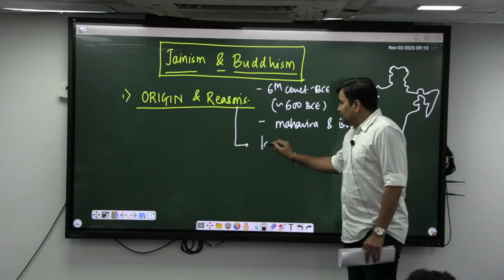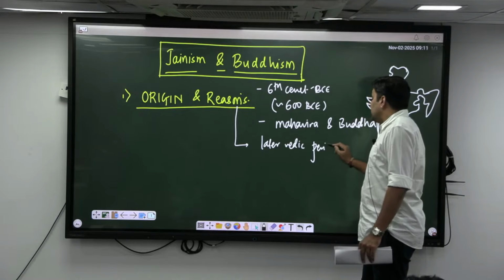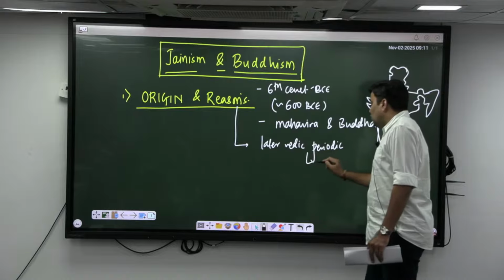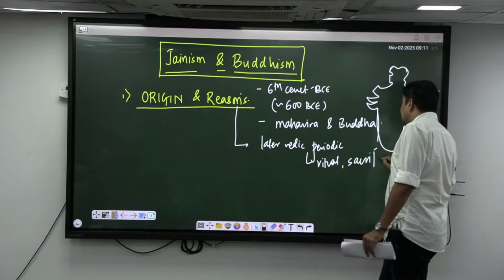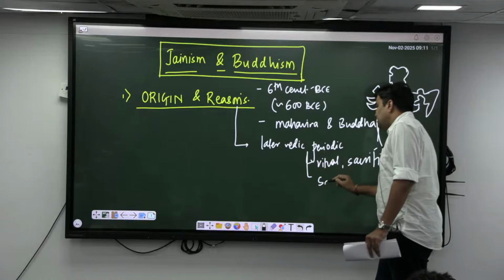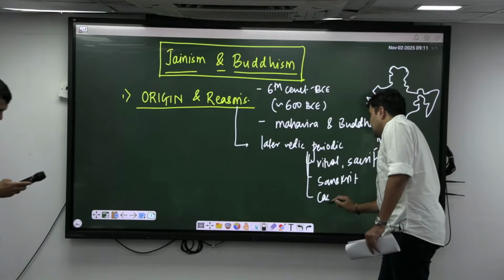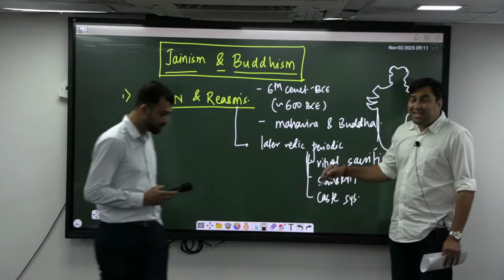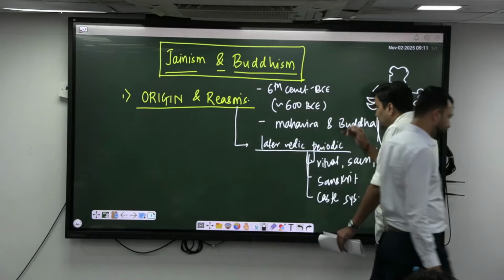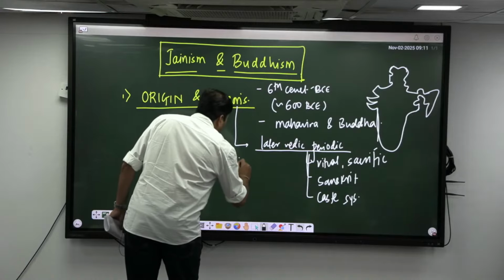In the later Vedic period, there was a rise of a lot of rituals, sacrifices, the Sanskrit language, then the caste system, orthodox elements, etc. As a response to all of these things, another heterodox school of thought arose, that is none other than